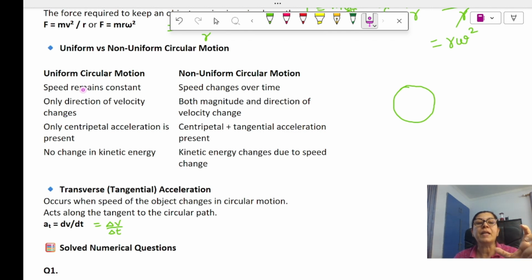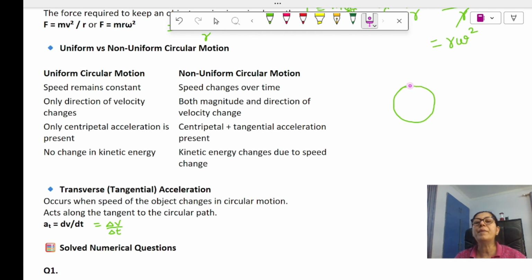Now just tell me, in uniform circular motion, will there be acceleration? Acceleration is change in velocity over time. The speed is constant, so will there be any change in velocity? Yes, because although the speed is constant, in circular motion the direction changes at each and every point. Even if two points have the same speed, the direction will be different.